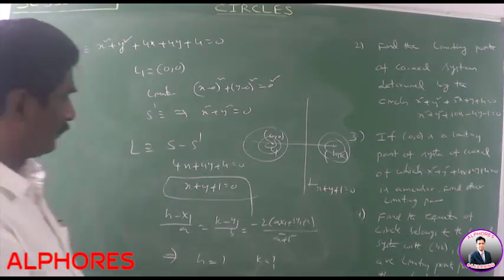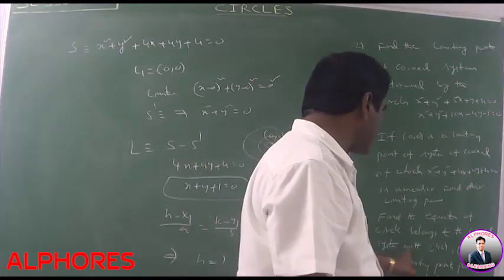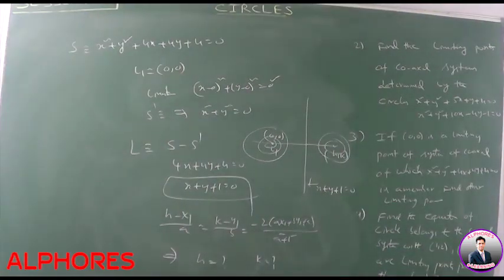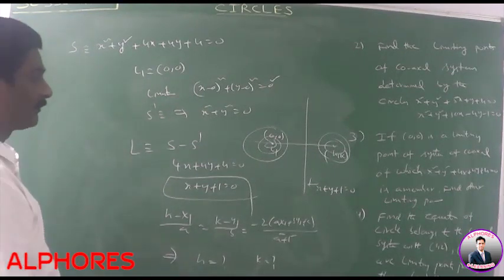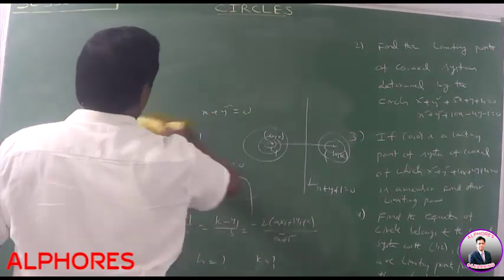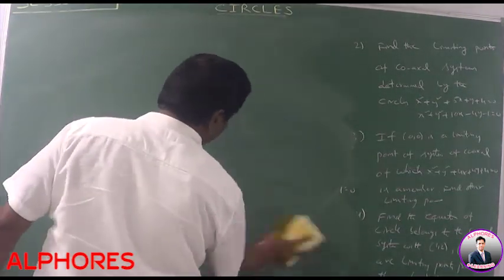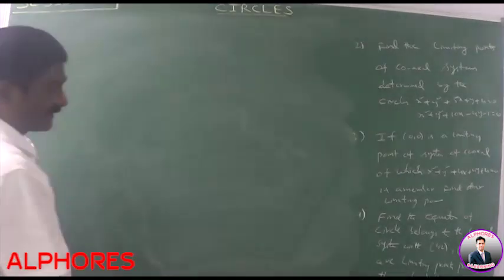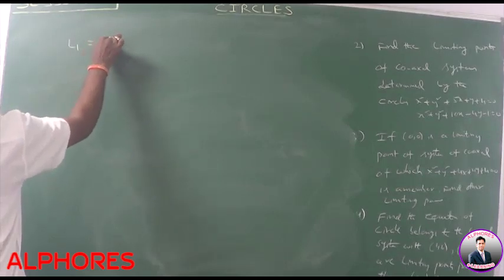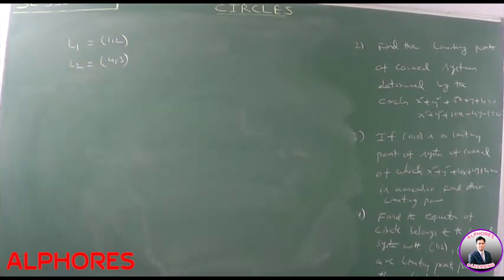Next, the fourth one. Find the equation of the circle belonging to the coaxial system with (1, 2) and (4, 3) as the limiting points, passing through (0, 0). In this case, two limiting points are given and the required circle passes through the origin. Find the equation of that circle. Here what are the limiting points? L1 is equal to (1, 2), L2 is equal to (4, 3). These two are limiting points.